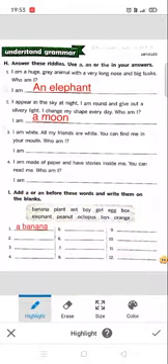Now the next word in the box is plant. And if you see carefully, plant, the first letter is P. And the sound of the letter P is P. Plant. And it is a consonant sound. So the answer will be a plant.